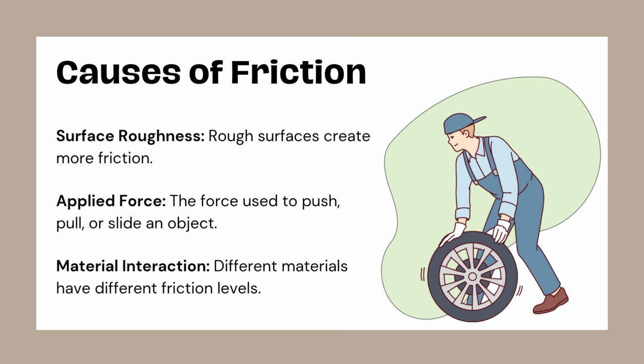Causes of friction. Why does friction occur? Surface roughness. Rough surfaces create more friction. For example, sandpaper against wood. Applied force. The more force you push or pull with, the greater the interaction. Material interaction. Some materials like rubber create more friction than others.